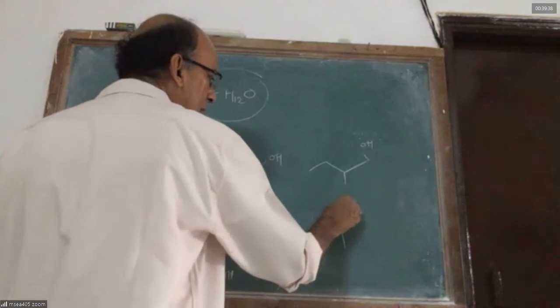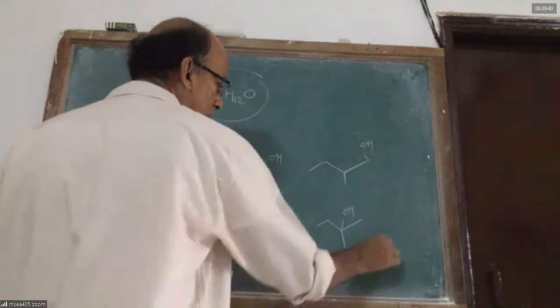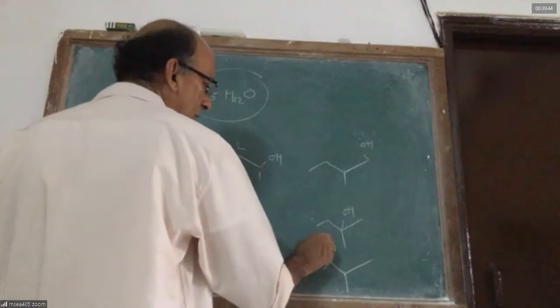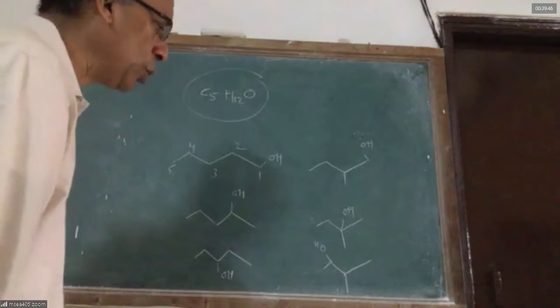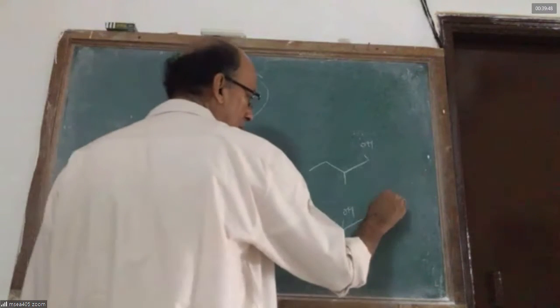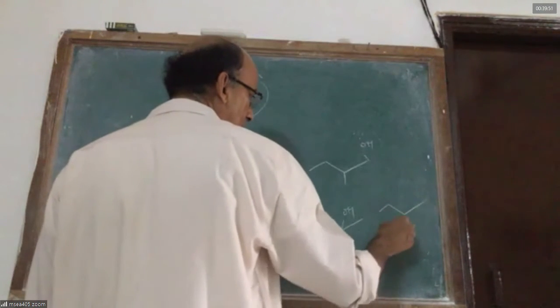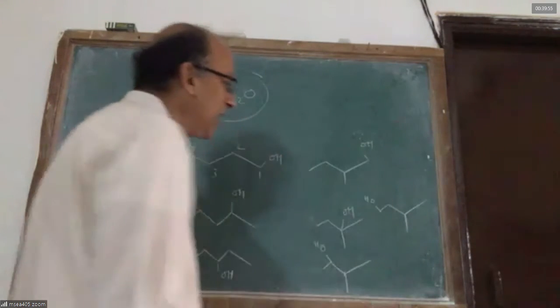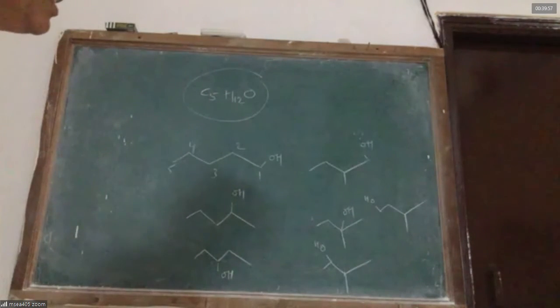It is 2-methyl 2-butanol. It is 3-methyl 2-butanol. It is 3-methyl 1-butanol. All of them can happily react with sodium.